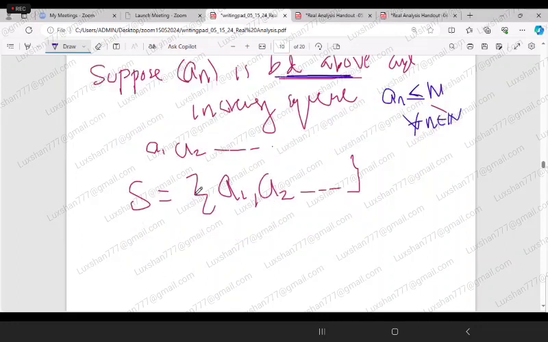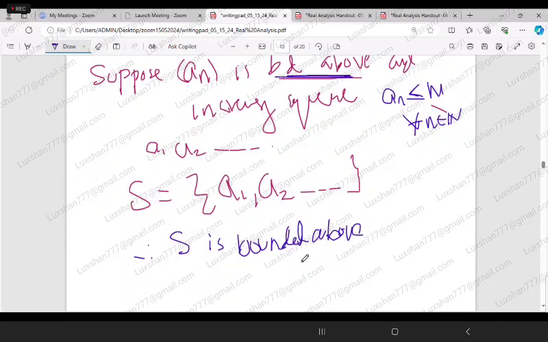Therefore, what can you say about this set? Therefore, you can say that the set S is bounded above.